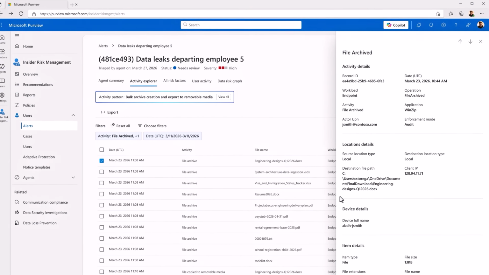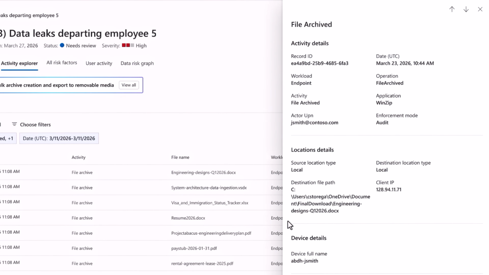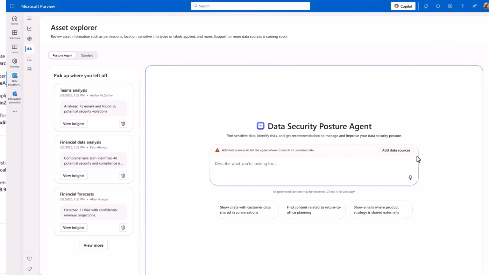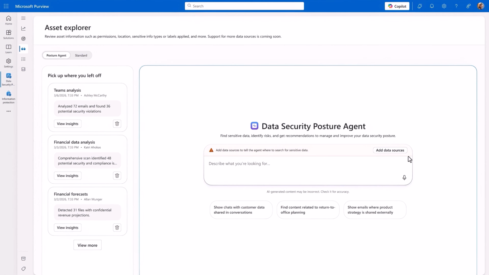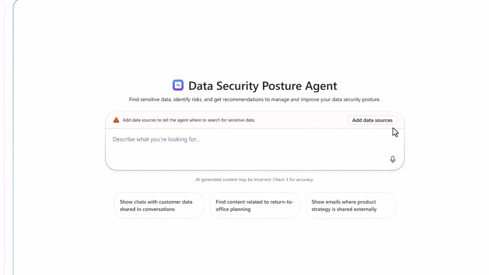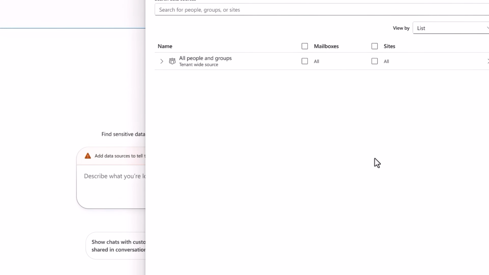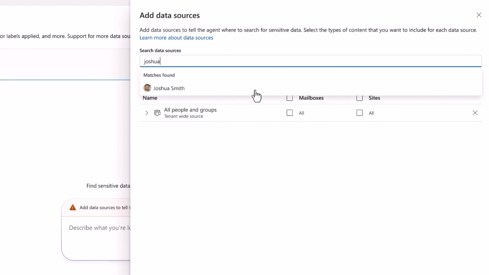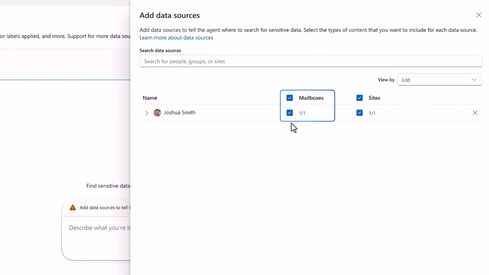If you recall, our triage agent found a key insight. Our engineer user, Jay Smith, was observed downloading key files like engineering designs to his local device. Notably, the file wasn't labeled. So next, I want to do a deep analysis of the content under his account using the Data Security Posture Agent. The first thing I need to do is scope the discovery to our user, Joshua Smith, and to their specific mailbox, which comprises their email, Teams chats, and Copilot interactions, and we'll select Site to investigate their OneDrive.